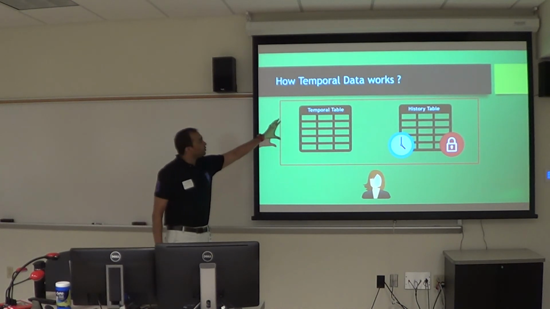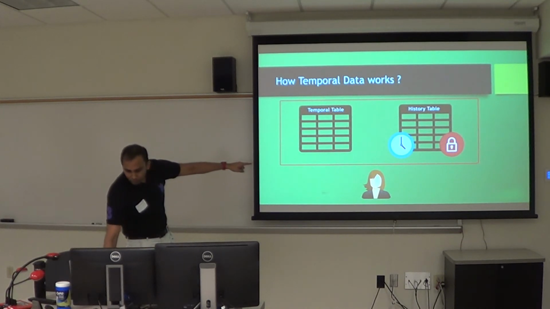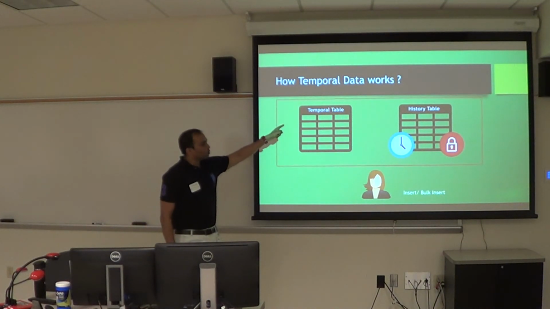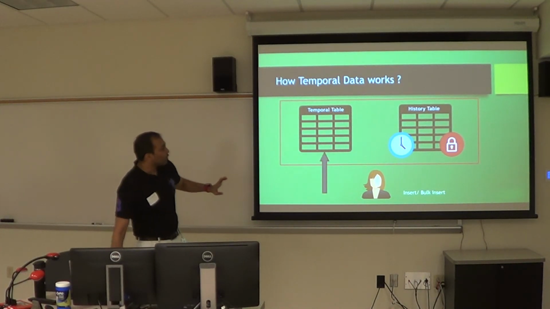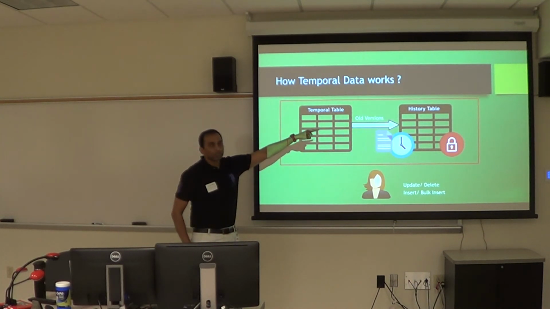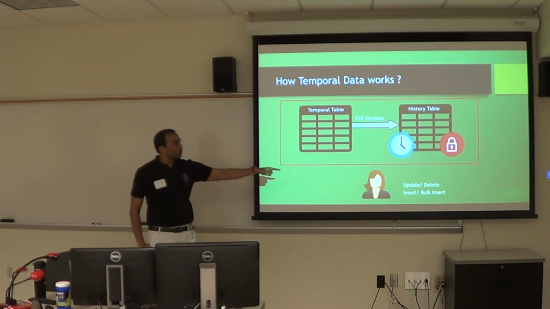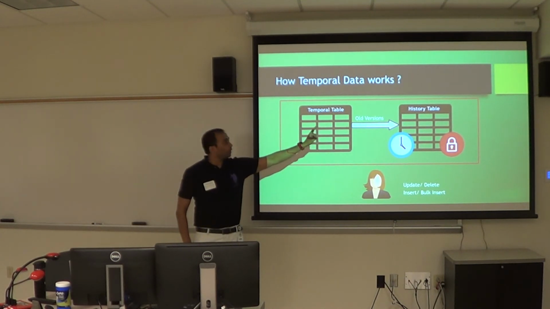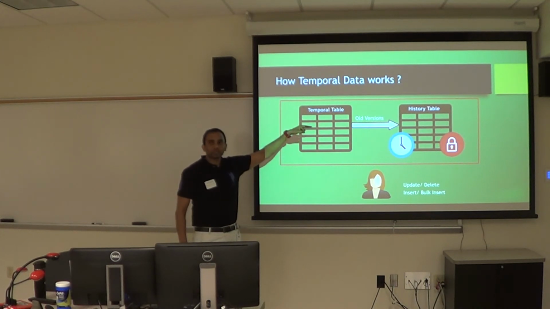You have your temporal table, which is the base table. This is the history table. You have the user. If you try to insert any record, it goes in and gets stored in your temporal table. But if you try any data manipulation operation, it updates your main table, and then the old version gets moved to your history table. So that's how it works. Now if a user wants to get any old data, they don't query the history table. They always query the main table, and SQL is intelligent enough to figure out when it needs to pull information from the history tables.